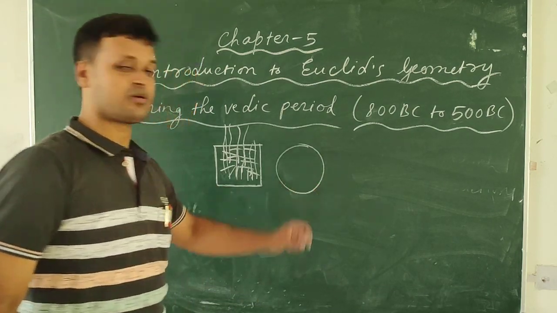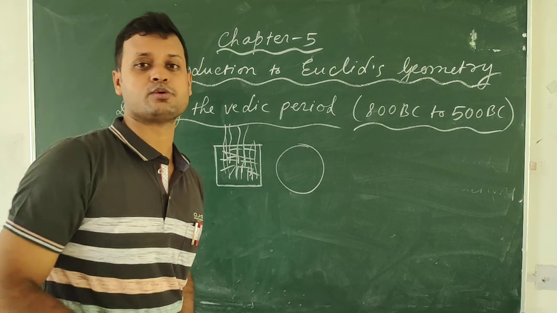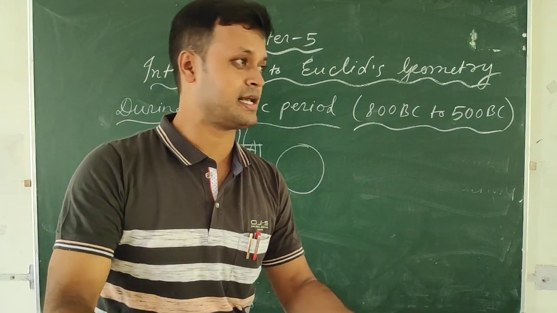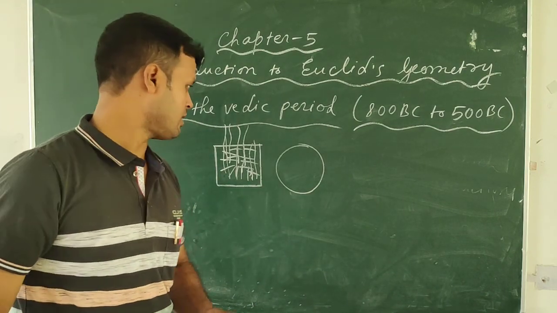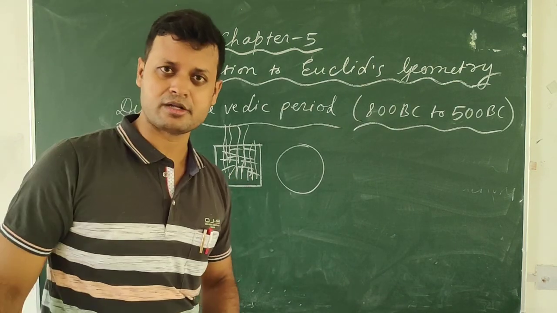Square and circular shaped altars were mainly used for household rituals, when we are worshipping a god or goddess in our own house. I think all of you understood what altars are.